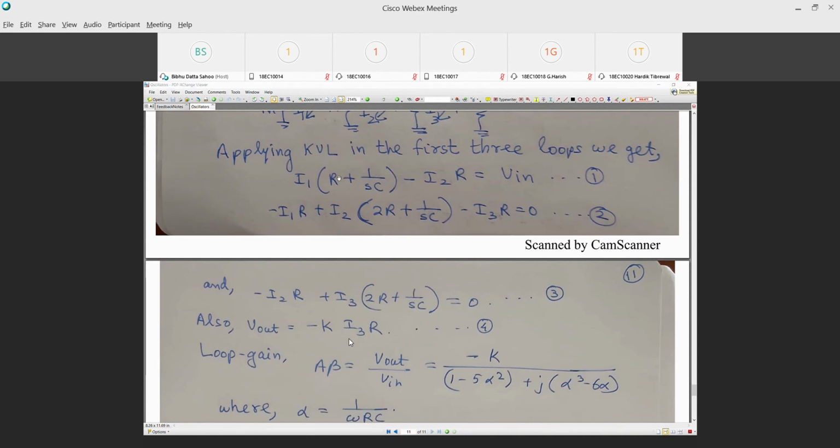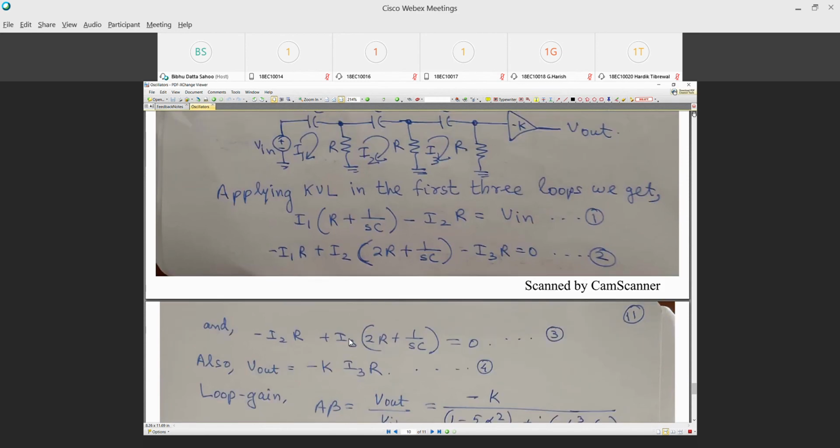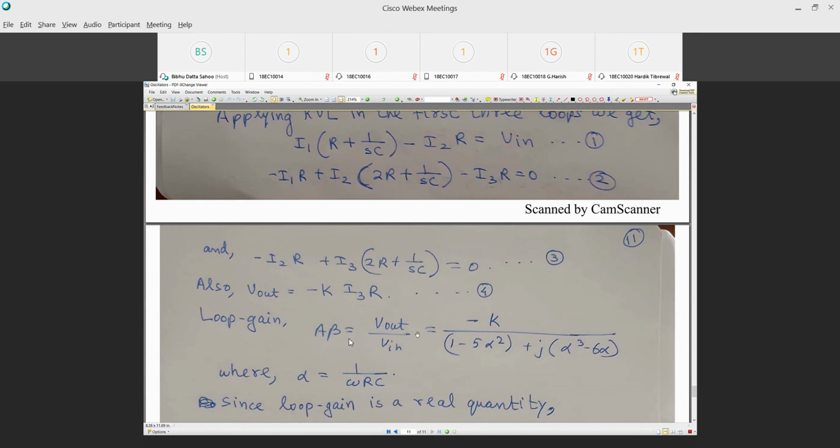Okay. So the three KVLs are given here, and V out equal to this voltage times minus K, and this voltage is I3 times R, so V out equal to minus I3 times R. So the loop gain is going to be given by this expression, alpha equal to 1 by omega R. Okay.